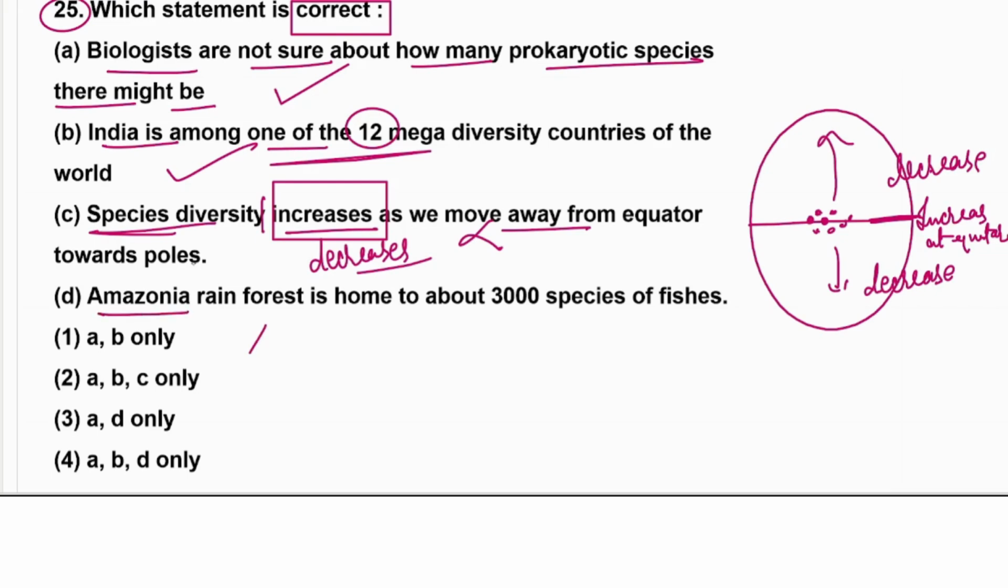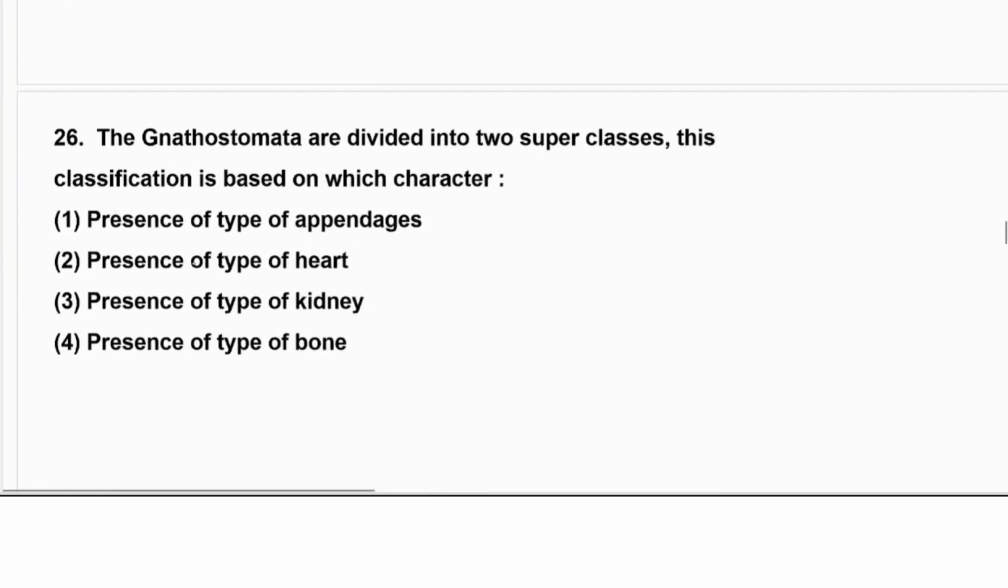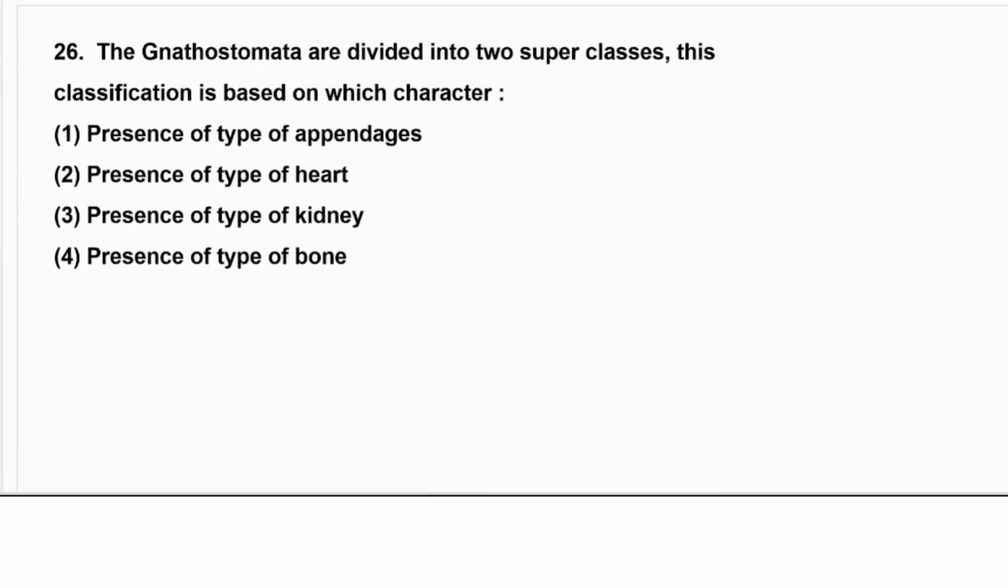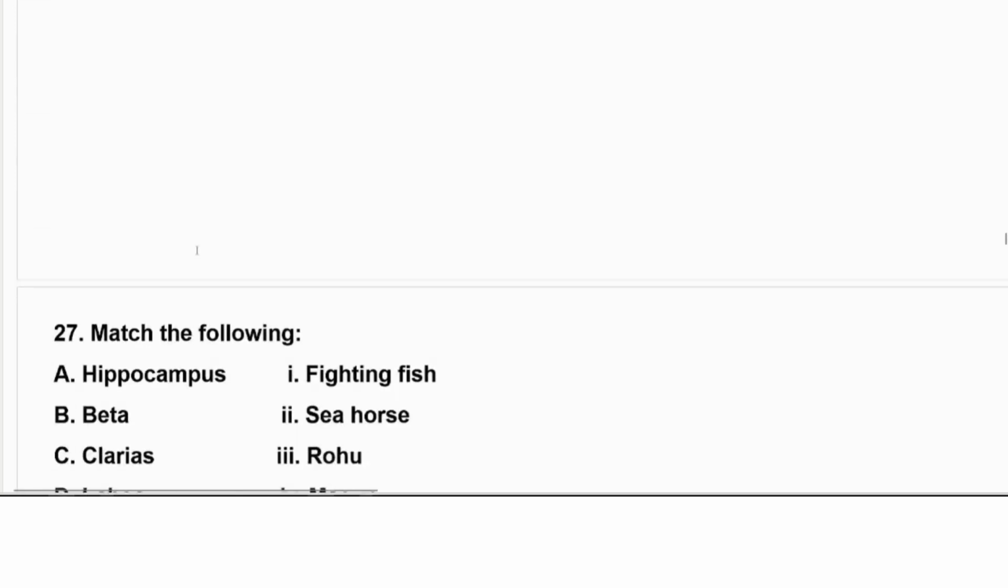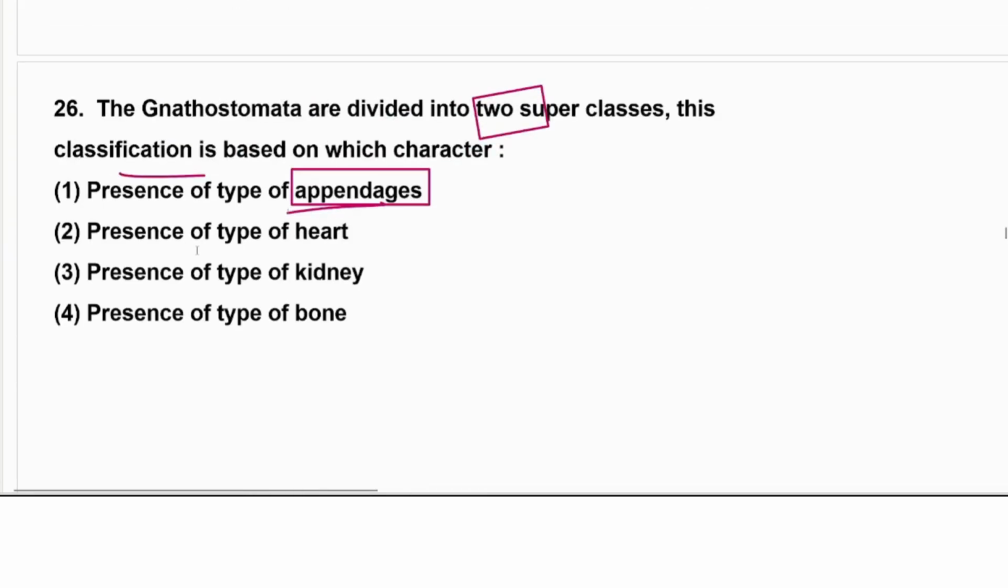Next, Amazon rainforest is the home of 3000 species of fishes. Okay, so that is also correct. So A, B and D, given in the fourth option. Next, Gnathostomata is divided into two super classes, that is classification on the basis of what? It was on the basis of the appendages, pisces. Forelimbs and hind limbs. How many are having two appendages? How many are having four appendages? Okay, two fins and two limbs. That is on the basis of the appendages.